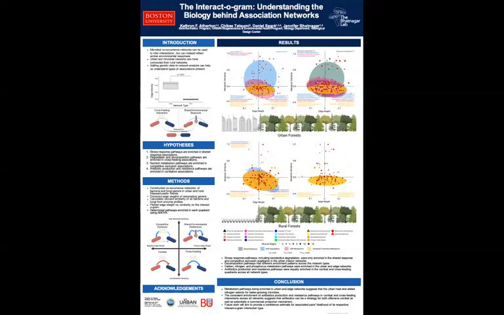Thus, we developed the interactogram to categorize these associations based on the network edge weights and the metabolic similarities of associating microbes. After constructing co-occurrence networks of bacteria and fungi at the edge and interior of urban and rural Massachusetts forests, we extracted the edge weights, or association weights, of the microbes. This value is plotted along the x-axis of our interactogram, as seen on the bottom left figure. We then calculated the Jaccard similarity of the associating pairs from enzyme profiles, which we used as our metabolic similarity value on the y-axis of our interactogram.